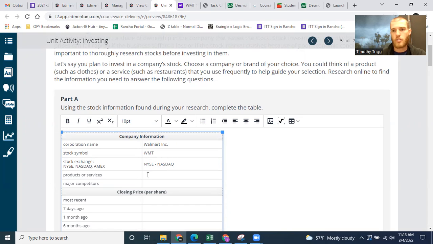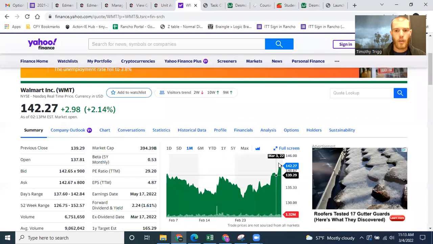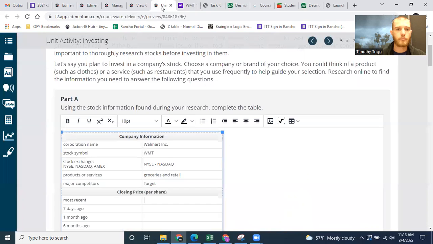Okay. Products and services. So what does Walmart sell? Retail and groceries. Major competitor, you probably already know, Target. Now, for the prices, closing price per share. So most recent, we're just going to look at the current price for the stock. $142.26.